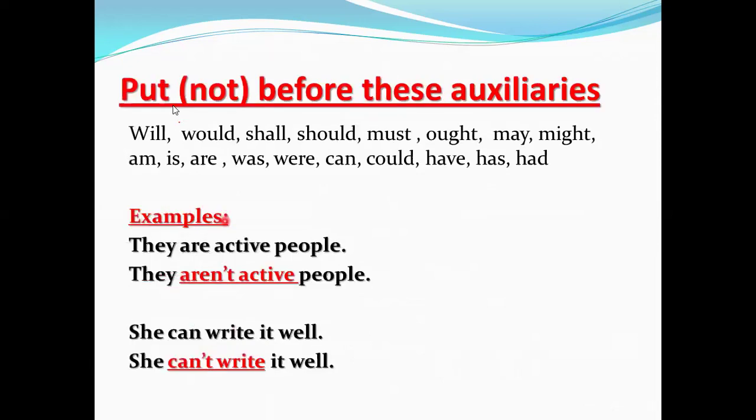Let's go to another one. But not before the auxiliary. We have not before the auxiliary, like what? Will, would, shall, should, must, ought, may, might, am, is, are, was, were, can, could, have, has. Like we say, they are active people. They aren't active people. She can write it well. She can't write it well.